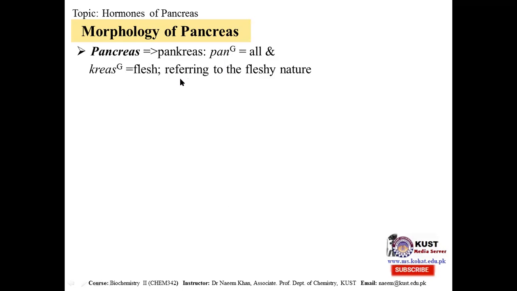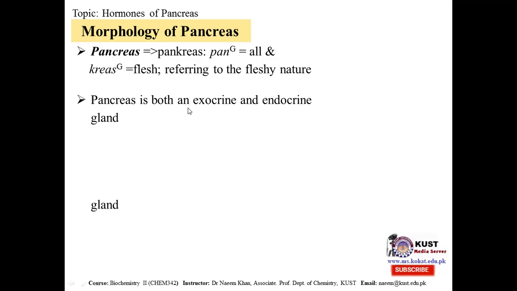Actually, this name was given to pancreas because it was all of fleshy nature. So pancreas literally means, in the Greek language, all fleshy.